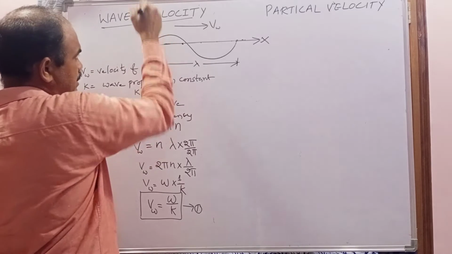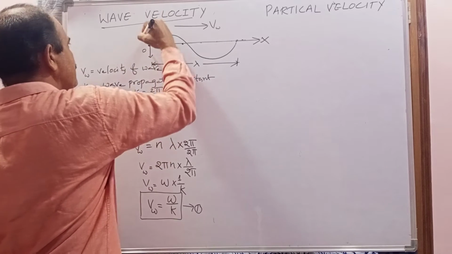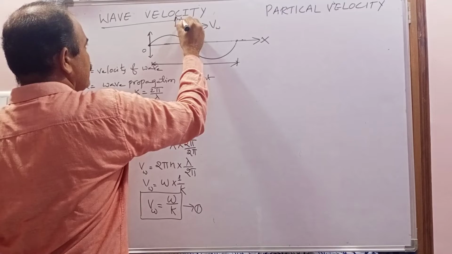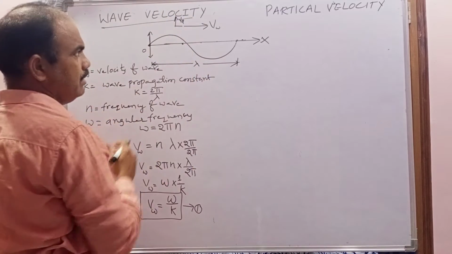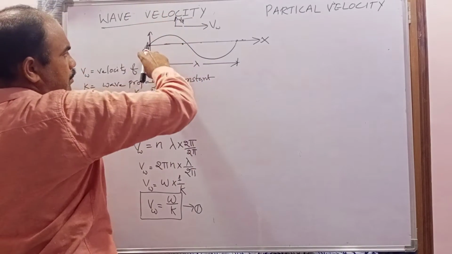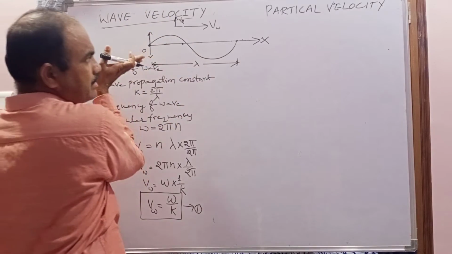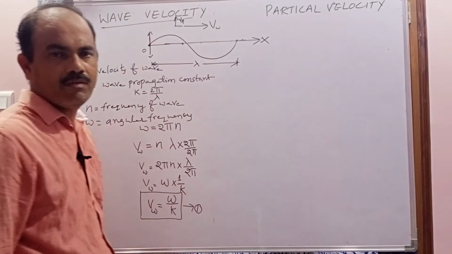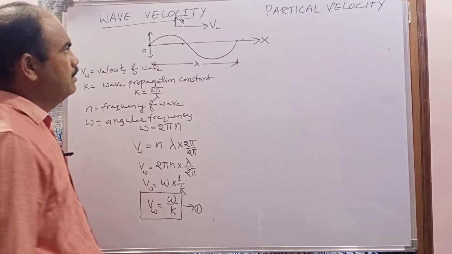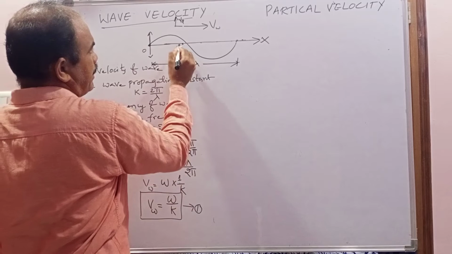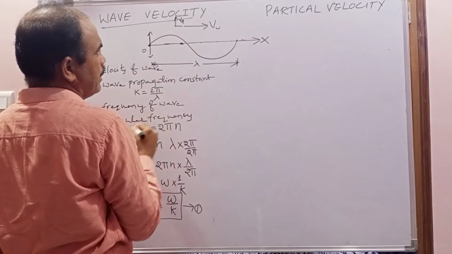But what is the direction? This is the y direction, and in this direction there is the particle velocity. This is the direction of the particle velocity, up and down. That may be from the mean position upward, sometimes from the mean position downward. This is the direction of velocity. Now to find the particle velocity, I am taking one particle. This is considered one particle P.